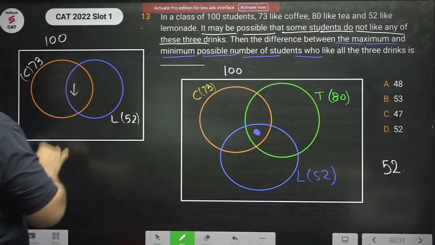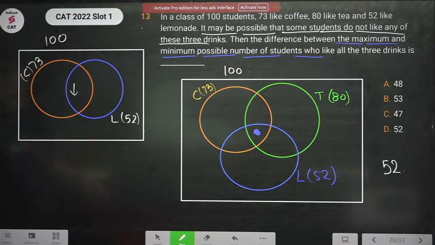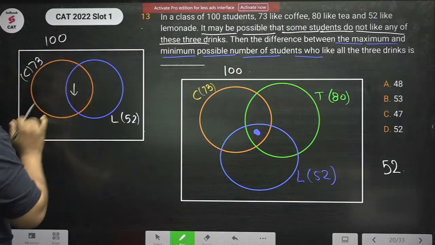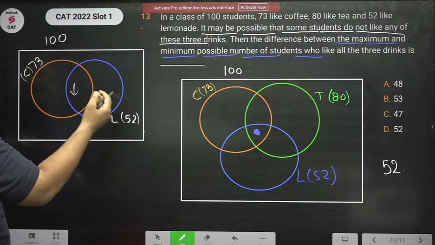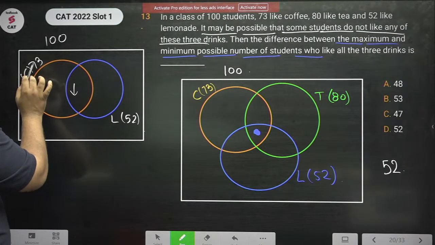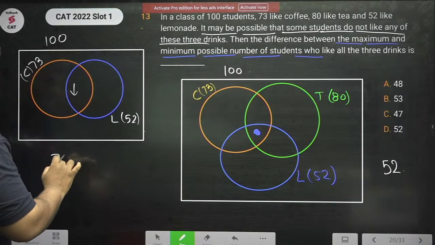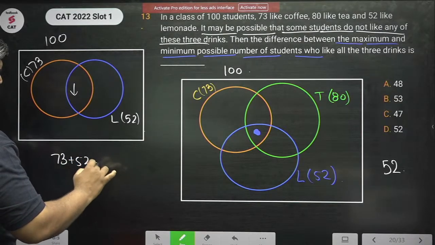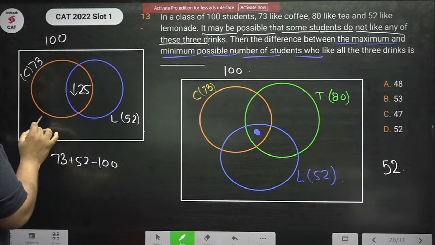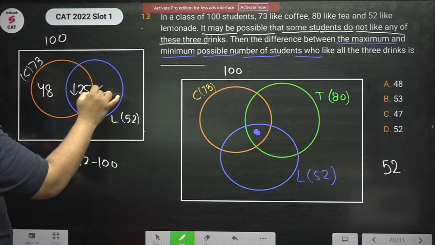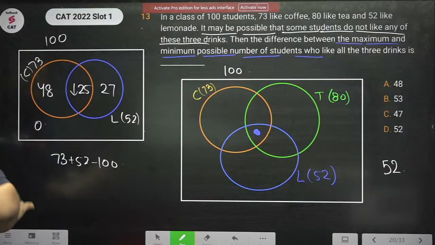We have to minimize this. First, we have to minimize the common area of coffee and lemonade. What could be the minimum? It could be 73 plus 52 minus 100. So this minimum could be 25. This is 25, this is 48, this is 27 and this is 0. Right?